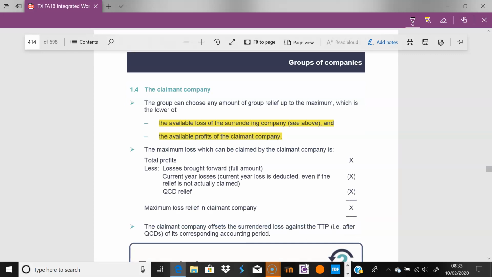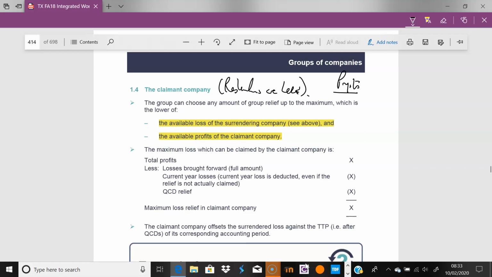Right, the claimant company, this is where the drama begins. This is where the restrictions are. So the claimant company are the ones with the profits, and they're the ones trying to buy this loss or trying to make use of this available loss. The question is, how much is HMRC wanting them to work with?